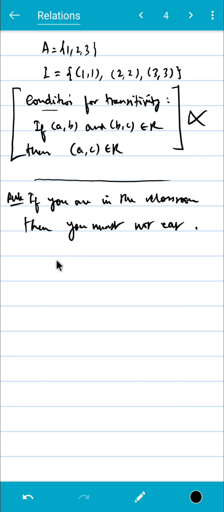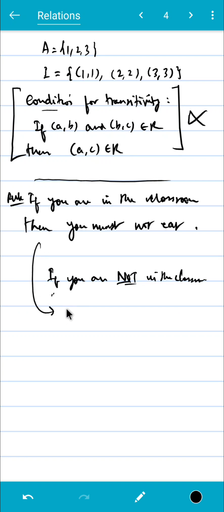First of all, if you are not in the classroom, then what will happen? Then you are not able to break this rule, right? Because this rule only applies to students in the classroom. So if you are not in the classroom, it doesn't even apply to you, and you can never be a rule breaker. In that case, we say that this condition or this rule is true. We say that it is vacuously true.